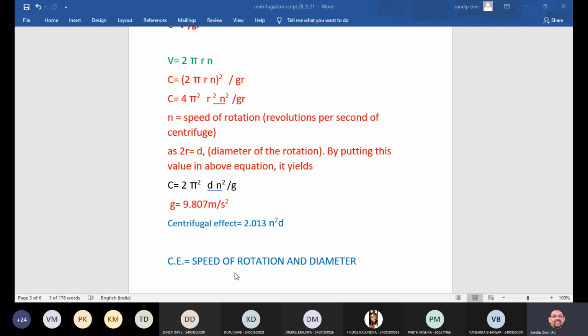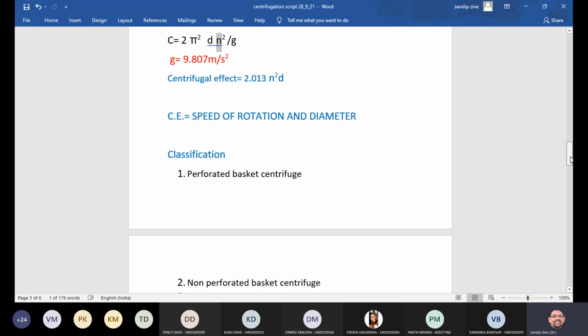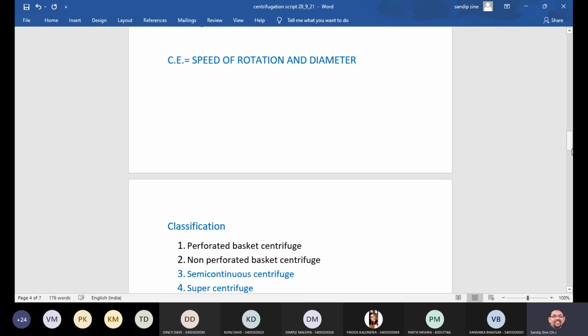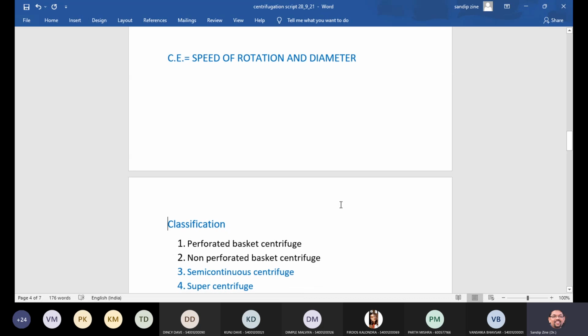So the next point that we will consider for discussion is the classification of various equipments which work on the centrifugation phenomenon. Students, these are the four equipments that we are taking as part of our discussion.